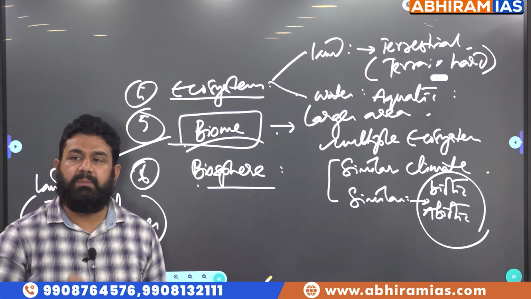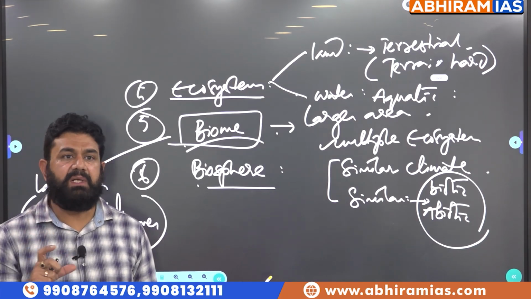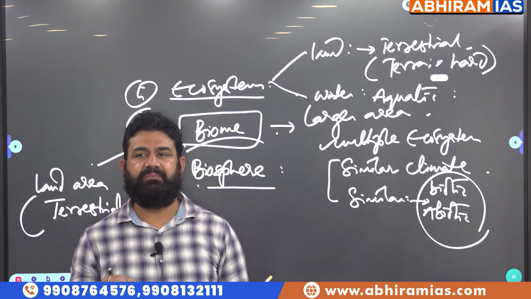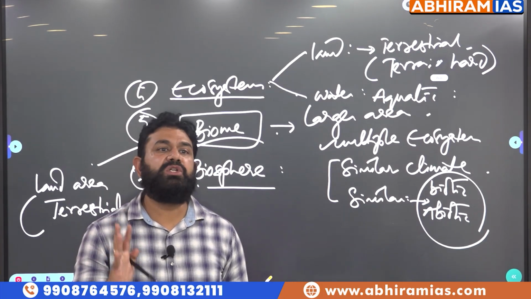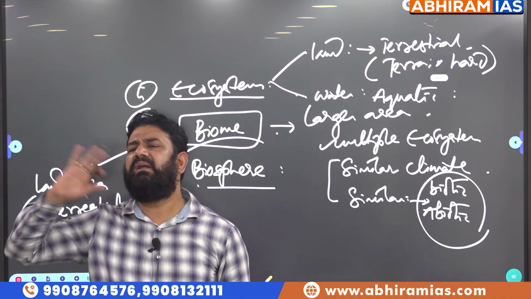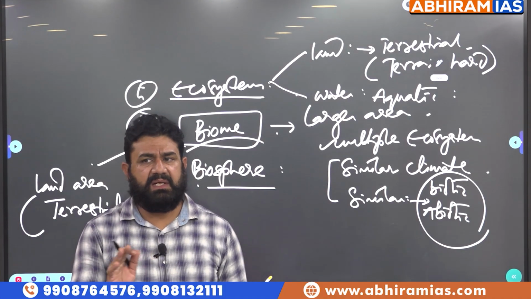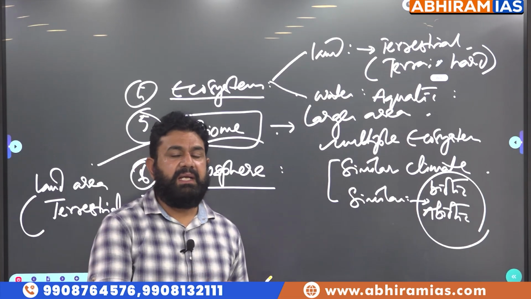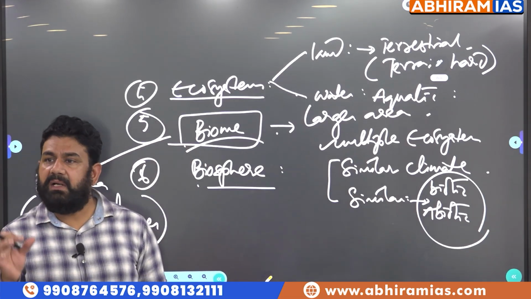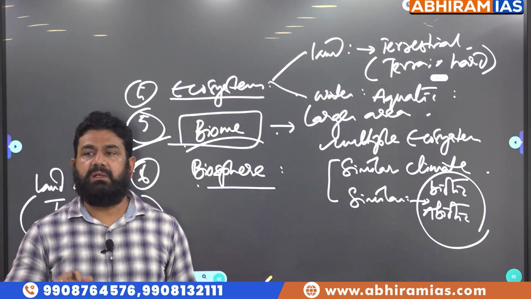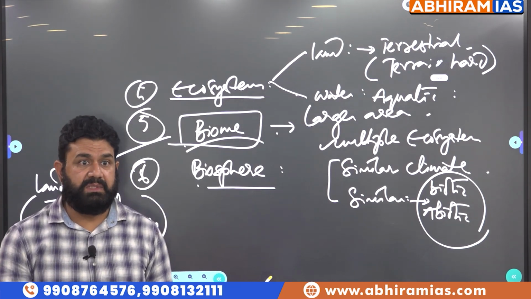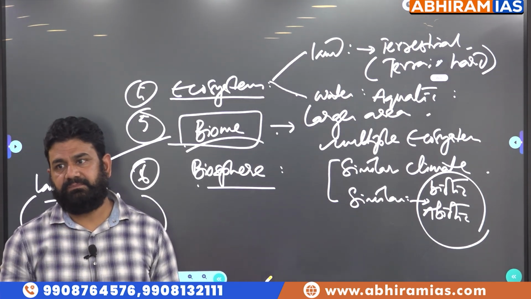But water bodies, because water is a contiguous structure. What is contiguous? Continuous. For example, ocean. Ocean is a very large area having similar conditions. You will understand this. So, it is very difficult to differentiate one part of the ocean from another part of the same ocean. Often, oceans are interconnected.